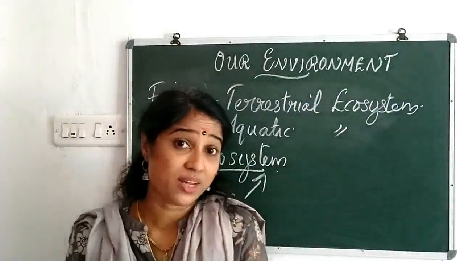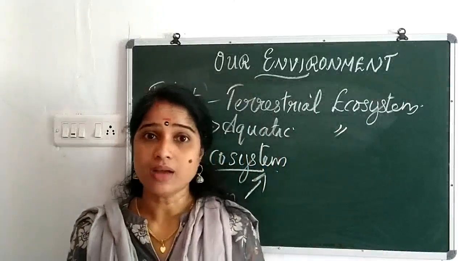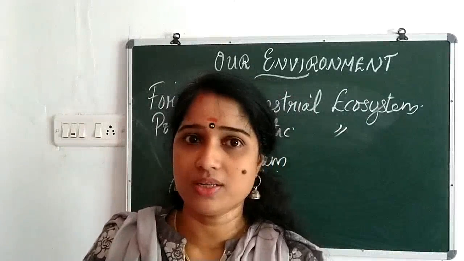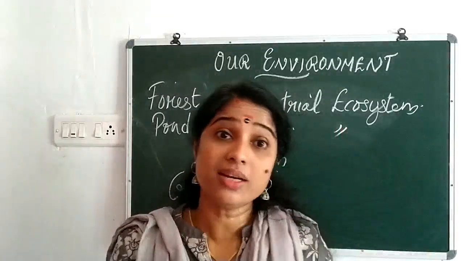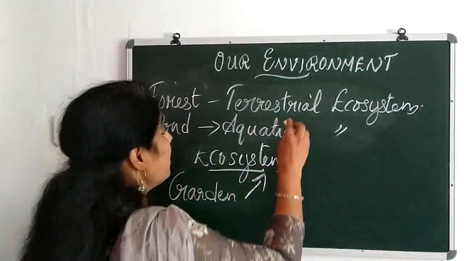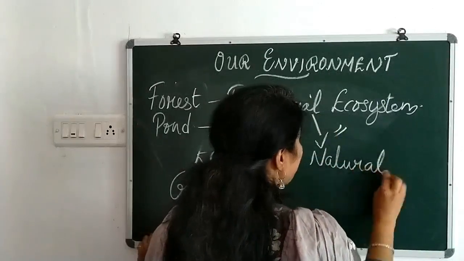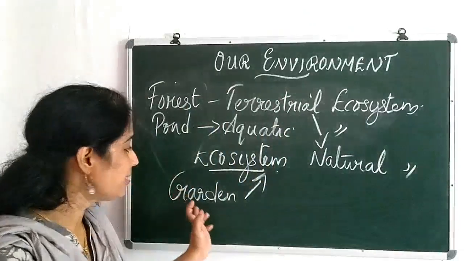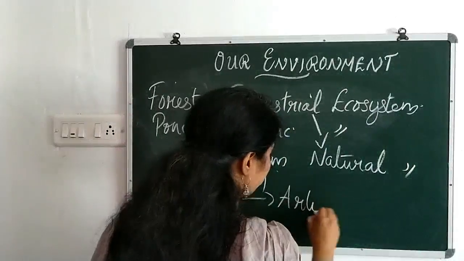Garden is man created, isn't it? We are creating the garden. But what about the forest? Are we creating the forest? Of course, we can recreate the forest, but normally we are not doing anything to create a forest. So the forest is an example of natural ecosystem. Very, very important thing. A forest is an example of natural ecosystem. But the garden is an example of, yes, artificial